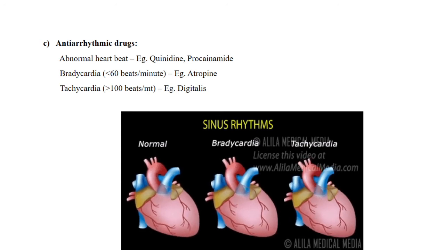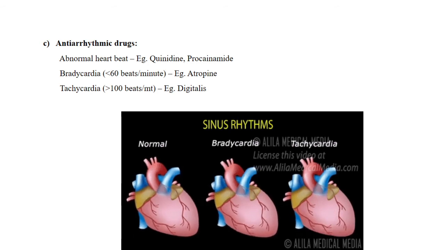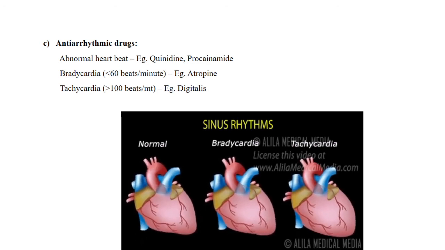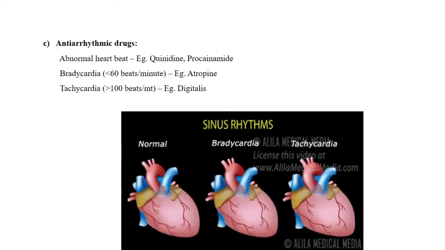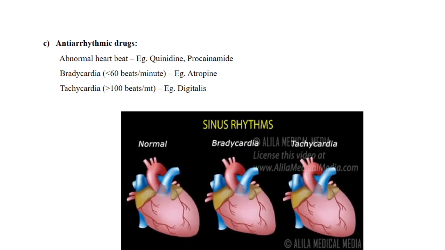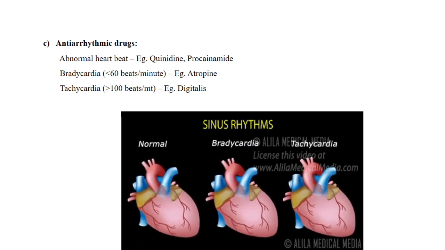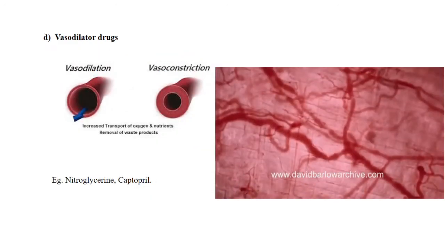And the drugs that help to treat any arrhythmia condition can be called anti-arrhythmic drugs, that is, drugs that help to normalize our heartbeat. Okay, so the next condition is vasodilators.